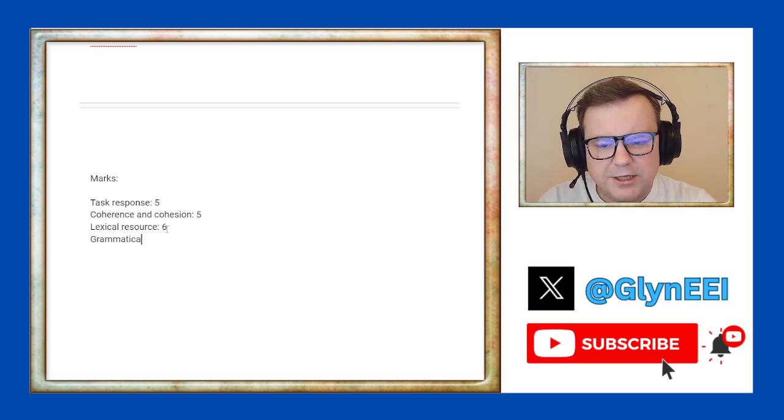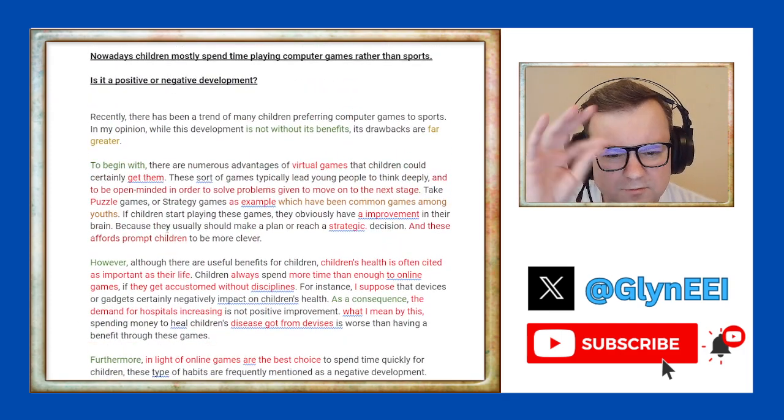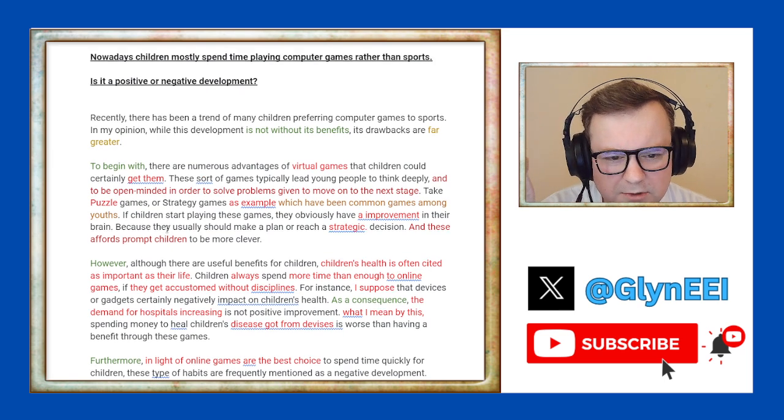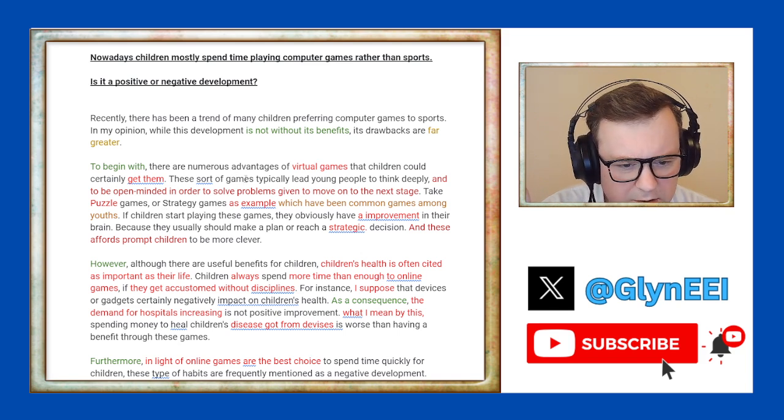And grammatical range and accuracy, let's just put GRA. So I guess we get a good variety of sentence structure, sentence types. So that puts it at least at a 5. Let's just check.